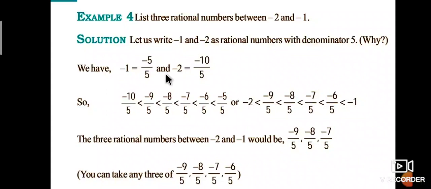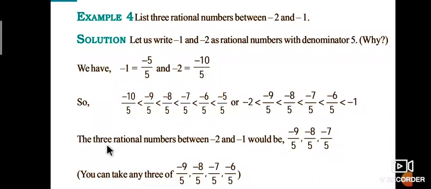Therefore minus 10 by 5 is less than minus 9 by 5, minus 8 by 5, minus 7 by 5, minus 6 by 5, minus 5 by 5. So minus 2 is less than minus 9 by 5, minus 8 by 5, minus 7 by 5, minus 6 by 5, which are less than minus 1.